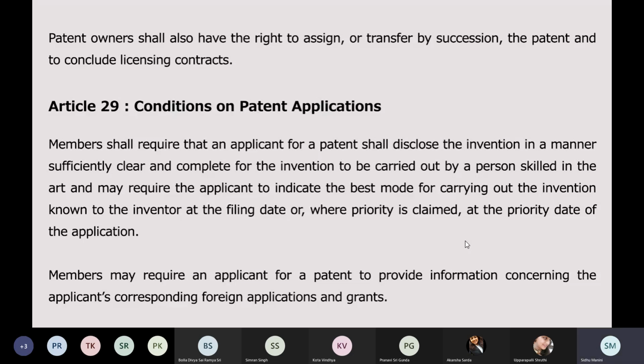Members shall require that an applicant for a patent shall disclose the invention. See, this provision talks about disclosure. So you can make bullet points when I'm speaking in class, because in PPTs you obviously can't write everything. So disclosure is required if an inventor wants a patent.